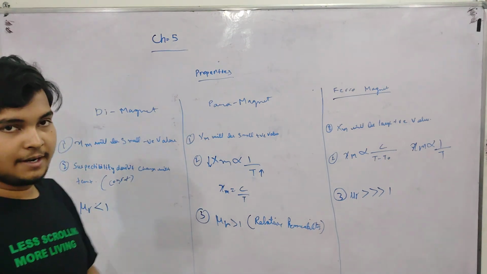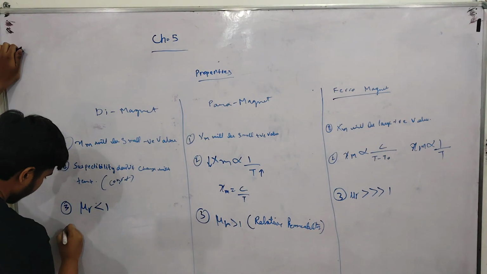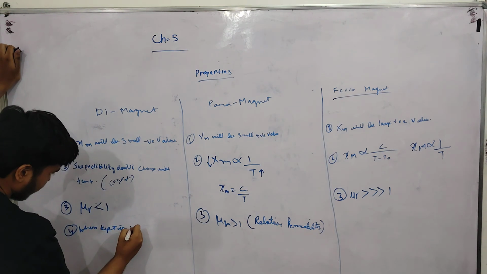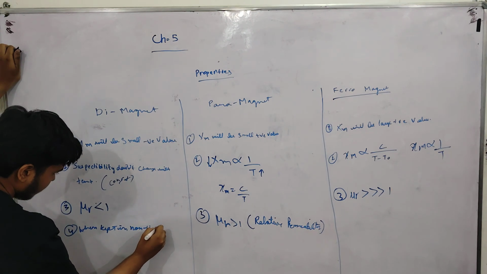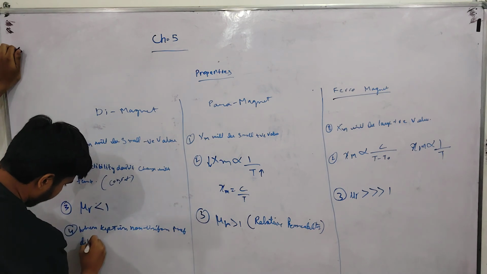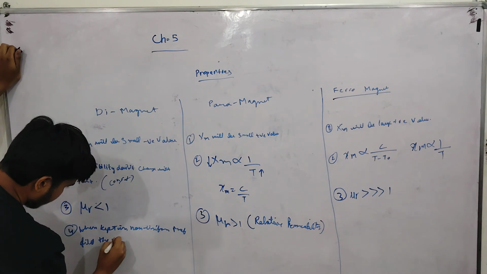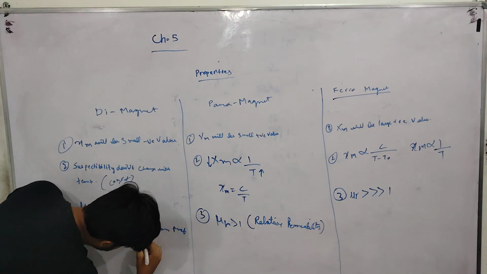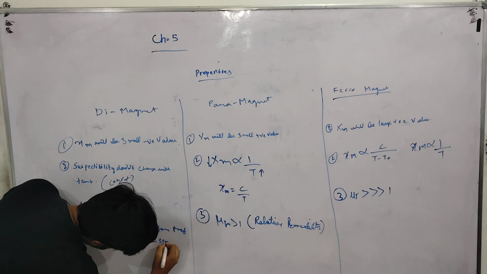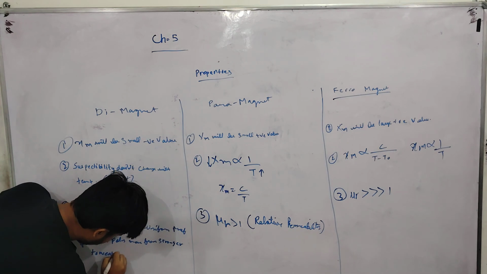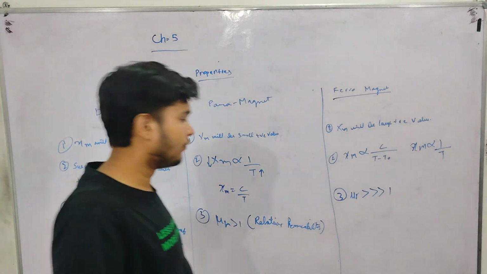The property of diamagnet is also that when kept in a non-uniform magnetic field, the poles move from the stronger to the weaker field.